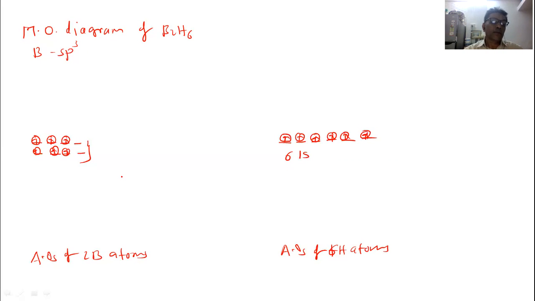First, formation of the bonding molecular orbital. So we know that for each boron atom, two sp3 hybrid orbitals are involved in the formation of the sigma bond with the two hydrogen atoms. Okay, so let us show this formation of sigma bonding molecular orbitals.